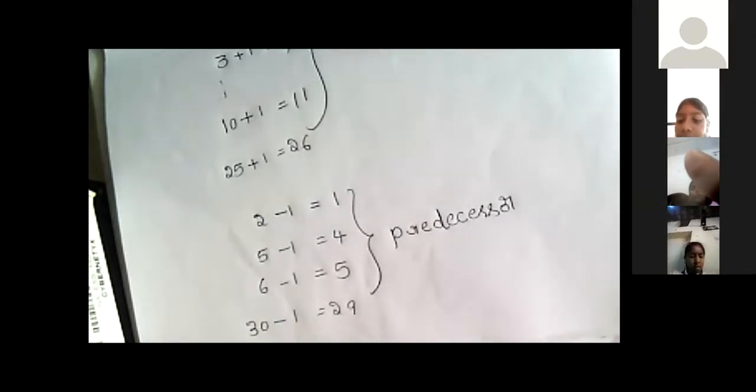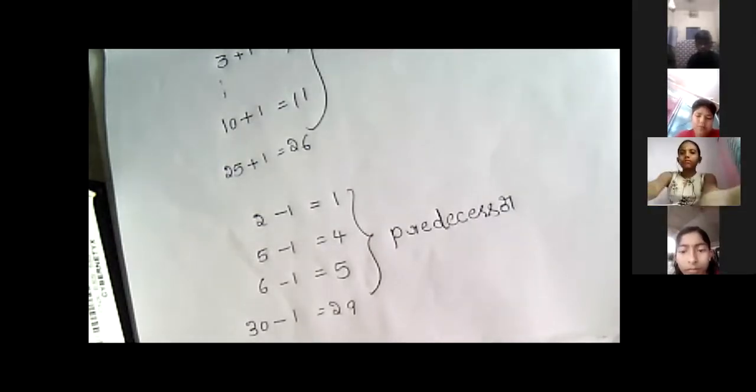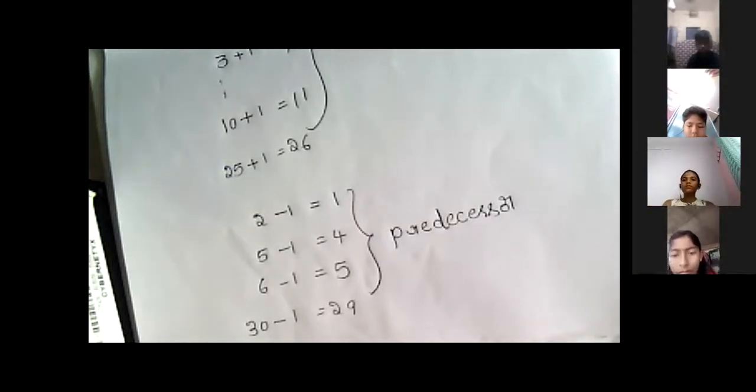For 1000, if we subtract 1, we get 999. Correct? Correct, Shoaib? Correct, Dan? For 1500, if we subtract 1, we get 1499. For 3000, if we subtract 1, we will get 2999.